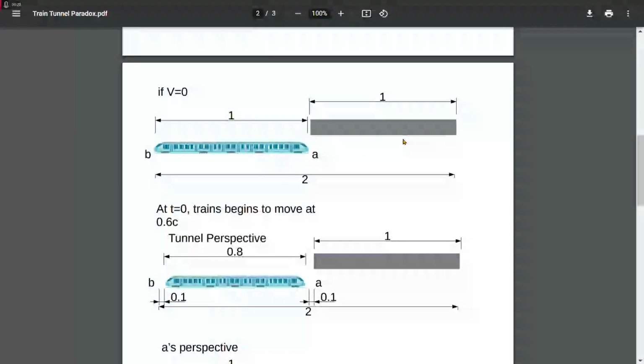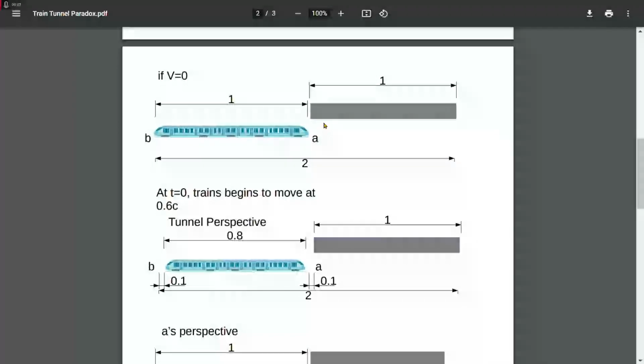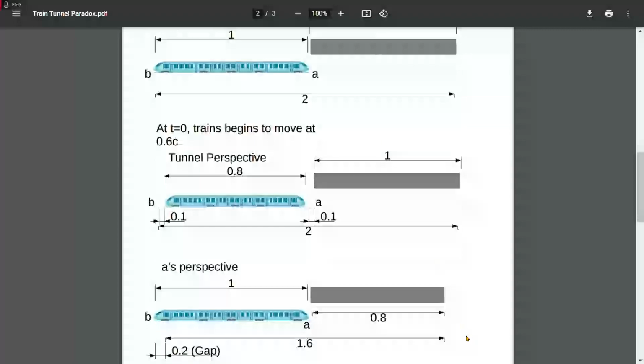What happens when this length contraction occurs from A's perspective? Well, naturally, the left side has a distance of 0, so that contracting down will naturally still be 0. That doesn't change. However, the right side is a distance of 1. So when that length contracts, that distance of 1 contracts down to 0.8. So now the right side of the tunnel is 0.8 distance away from A.